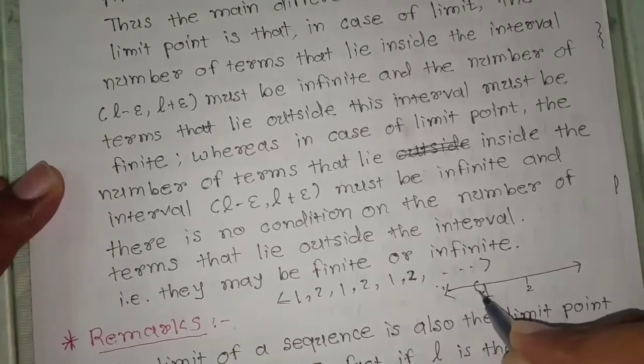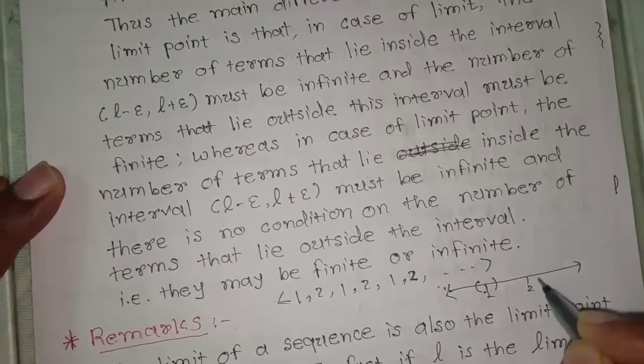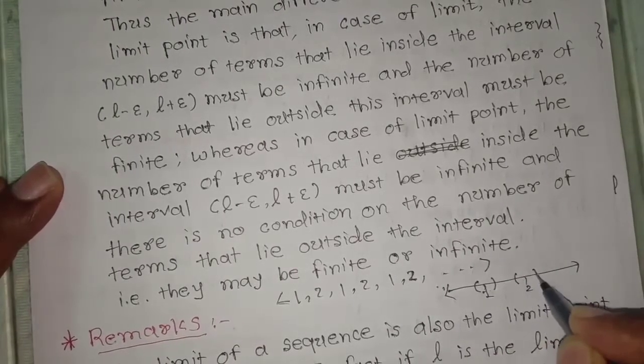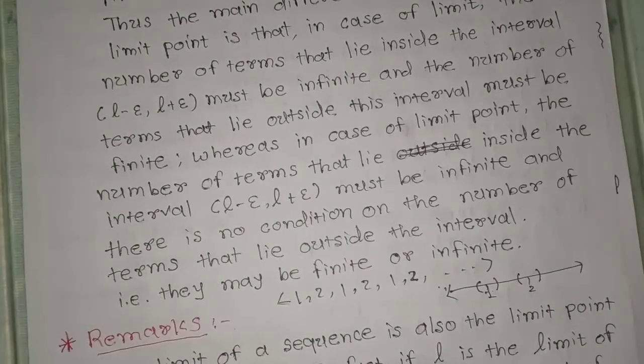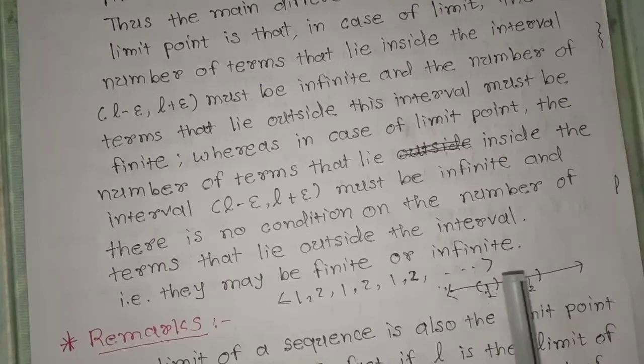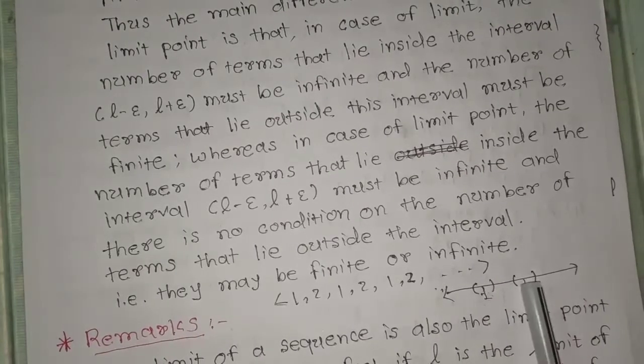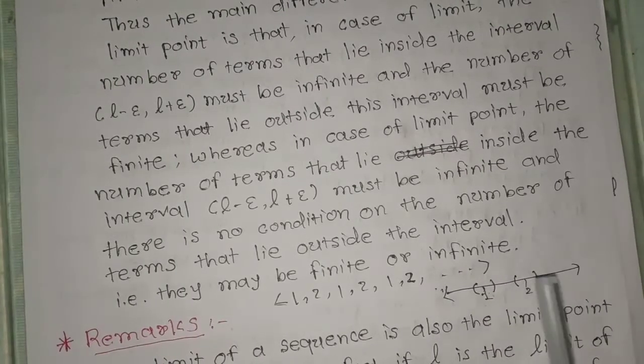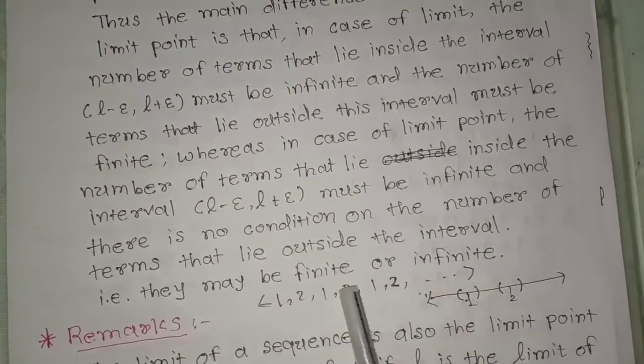If I am taking a small neighborhood at 1 and also a small neighborhood at 2, then I can see that the interval at 1 contains infinitely many terms of the sequence, because 1 appears infinitely many times. The interval at 2 contains infinitely many terms of this sequence, because 2 appears infinitely many times.